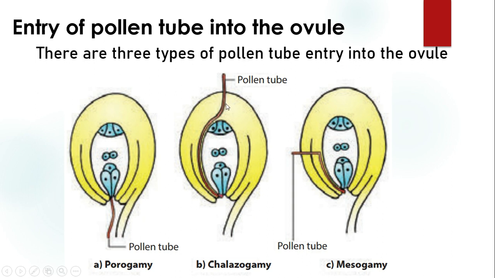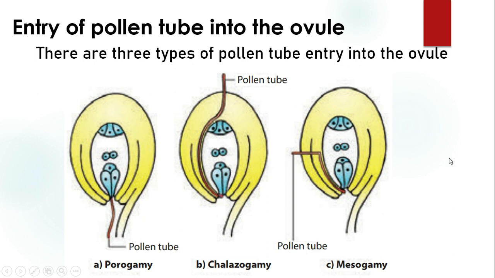When the pollen tube enters through the chalaza region, it is called chalazogamy. In mesogamy, the pollen tube enters the ovule through the middle part of the ovule, that is, through the integuments. So through the integuments the pollen tube enters the ovule. It is called mesogamy.